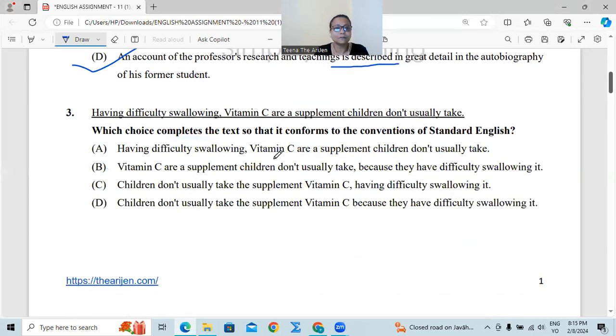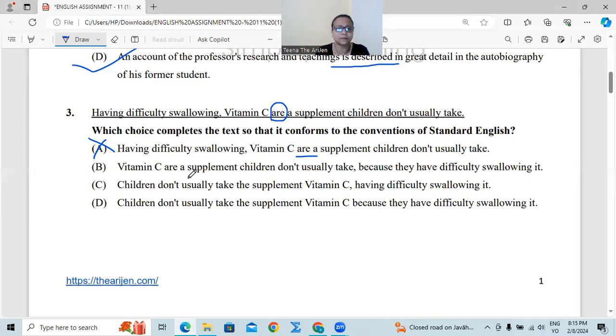Number 3, having difficulty swallowing, vitamin C are a supplement children usually don't take. First of all, the sentence is having a mistake with why having difficulty swallowing, okay, and then vitamin C are, okay, wrong auxiliary verb. Number A, having difficulty swallowing, vitamin C are a supplement children usually don't take. Are is a wrong verb. Cut it off. Vitamin C are a supplement children usually don't take because they have difficulty in swallowing it.